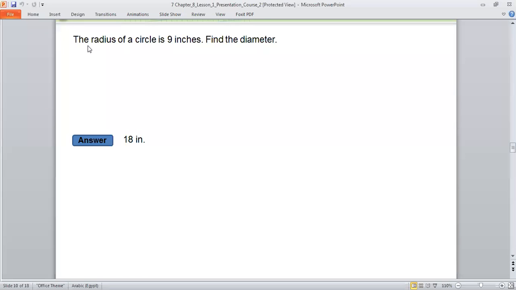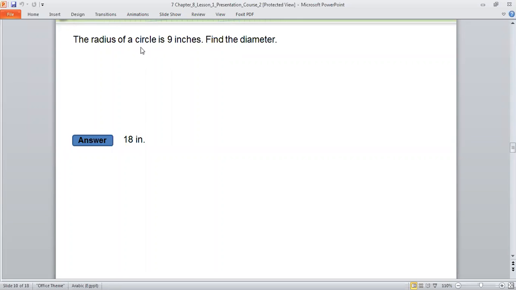The radius of a circle is 9 inches. Find the diameter. Again, the radius of a circle is 9 inches. Find the diameter. So he gives me the radius here, Yazid, is 9 inches, right? Turk, if I give you the radius is 9, can you tell me how I can find the diameter? Times 2. Multiply that by 2.